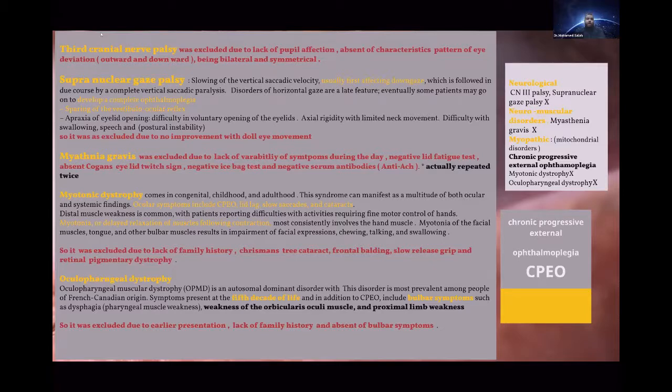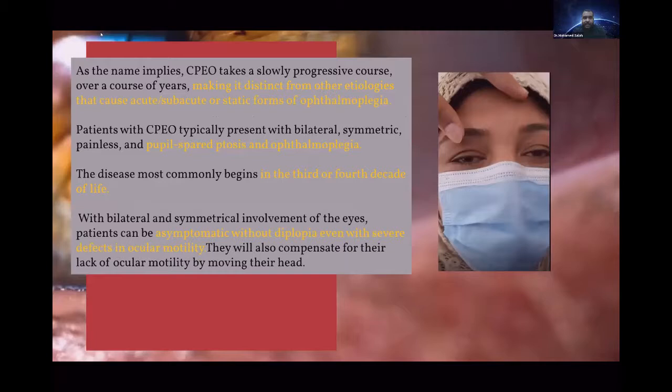Chronic progressive external ophthalmoplegia is a slowly progressive disease, which distinguishes it from causes that produce acute, subacute, or static forms of ophthalmoplegia. Usually the pupil is spared, and our patient presented with ptosis and ophthalmoplegia sparing the pupil. It is most common in the third or fourth decade of life, and our patient is 39 years old. It is bilateral and symmetric involvement of both eyes without diplopia. Despite severe defect in ocular motility, there is no diplopia.